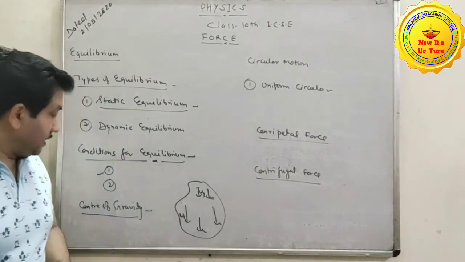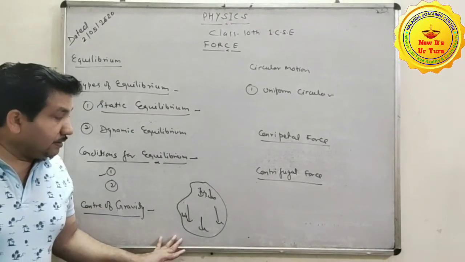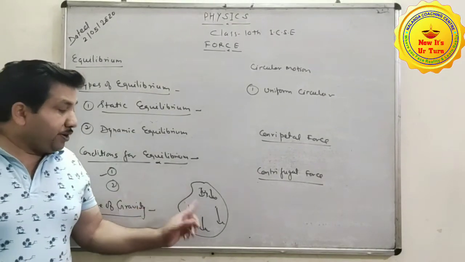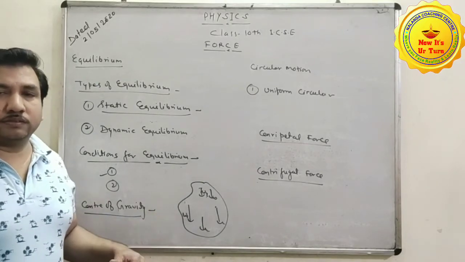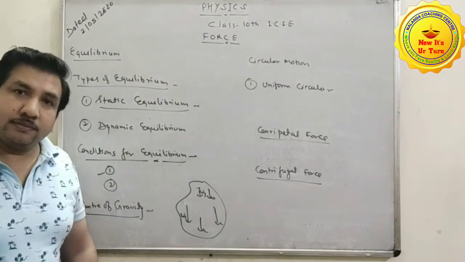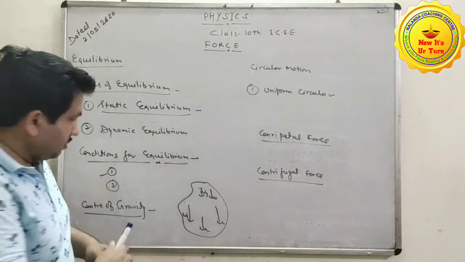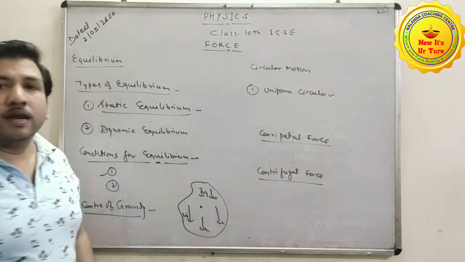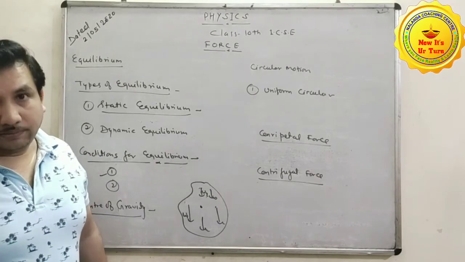In other words, we can say the center of gravity is the point on the body at which the whole weight of the body acts.